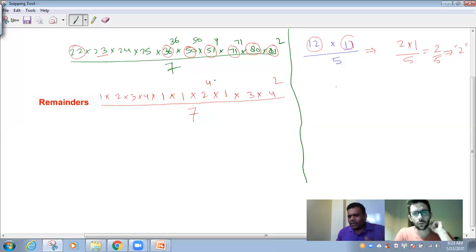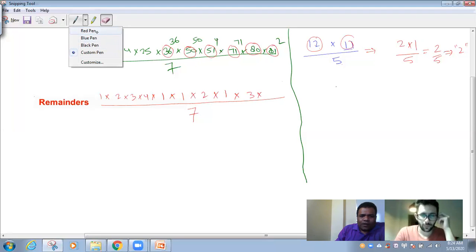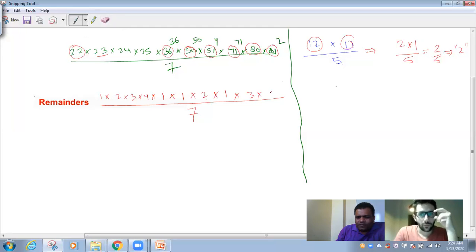The moment you get a number greater than divisor, you kill it there. Means you divide and continue with the remainder. So 16 divided by 7, what is remainder? 2. Correct. Similarly here, 4 power 2 is 16. 16 divided by 7, remainder 2. Correct. Now the problem became easier, right?